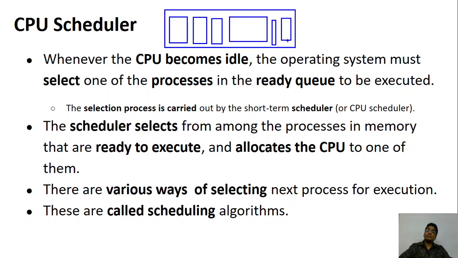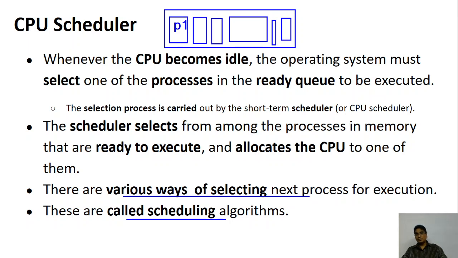Let's say this is P1 and P2, P3, and so on. Which process are you going to select? This requires a scheduling algorithm. There will be various ways in which you can select the next process.